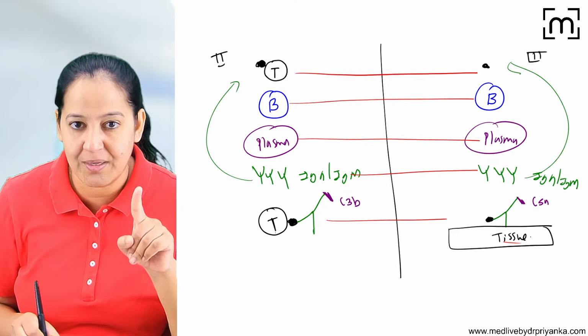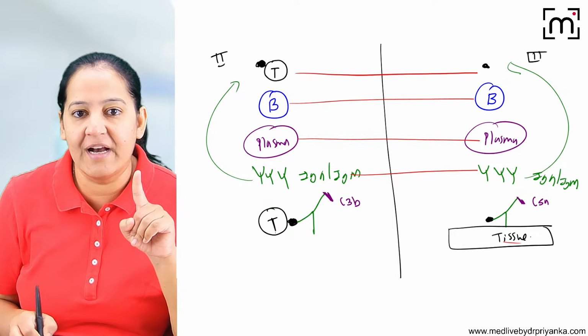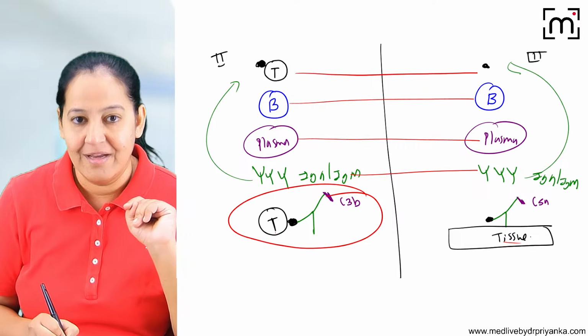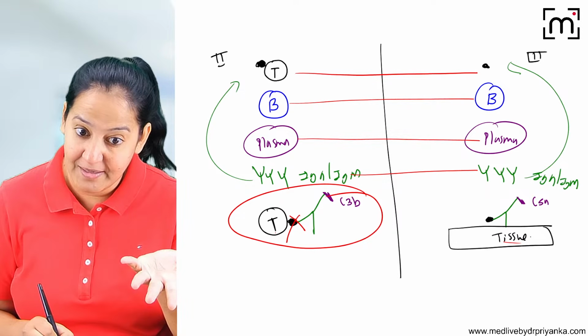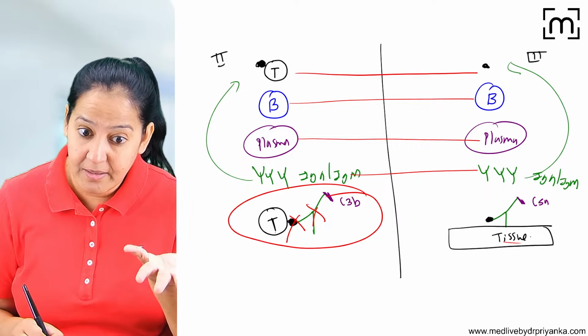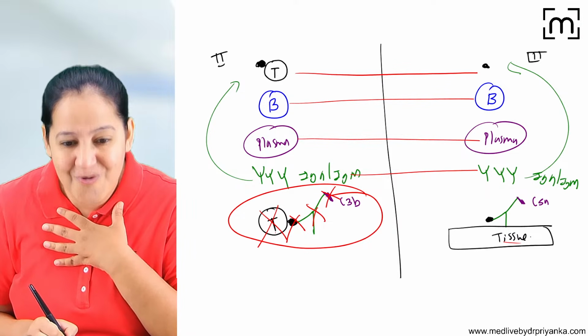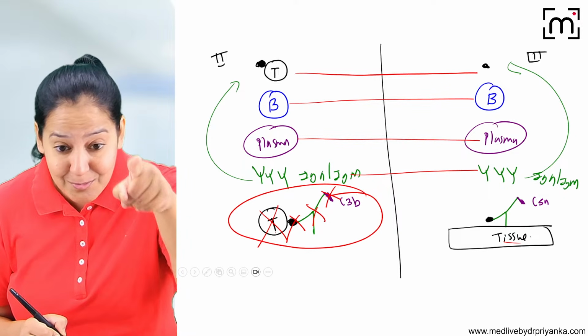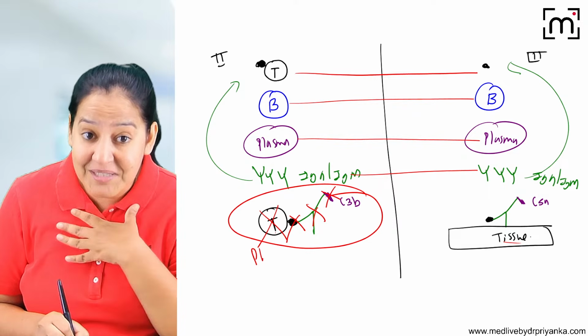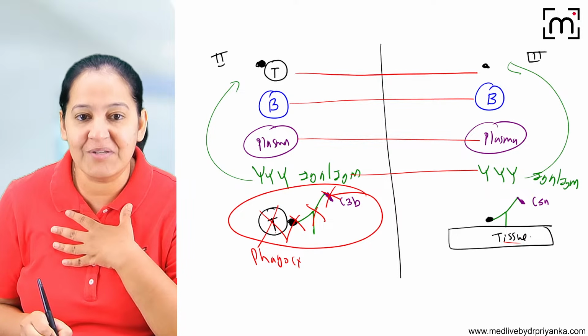So here a macrophage will come and engulf everything. Antigen is gone, I'm very happy. Antibody is gone, I'm double happy. Complement is gone, okay, no problem. But my cell is gone. Oh my God, my cell is gone. This was my body cell. So the end result is phagocytosis of my own cell.